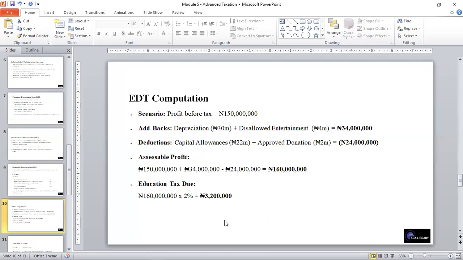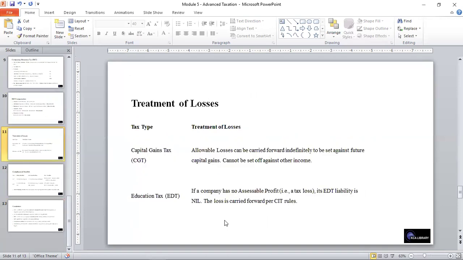And when we talk about that, we have 160 million as accessible profit, and we charge 2% on the 160 million, which is 3.2 million. It is 3.2 million, which is the education tax that has been deducted.